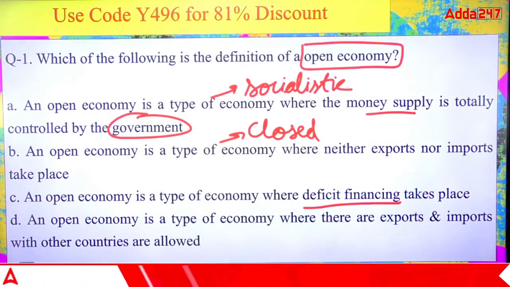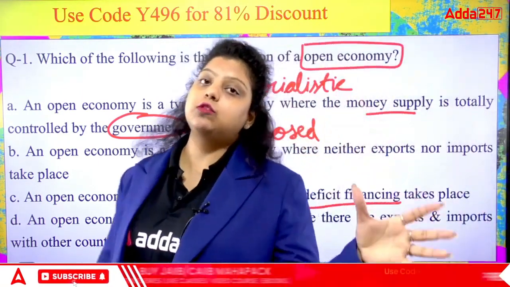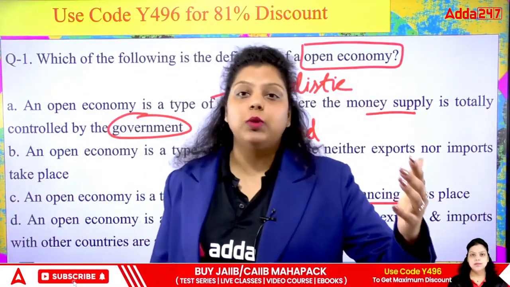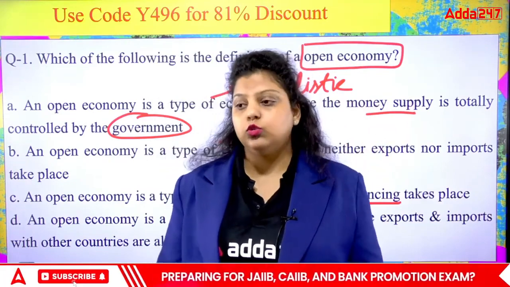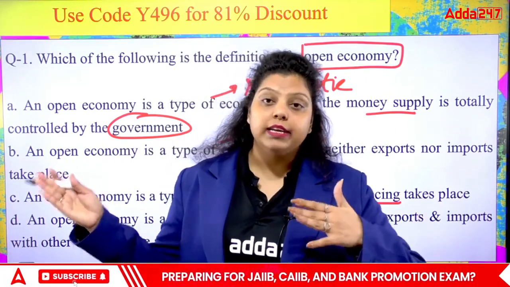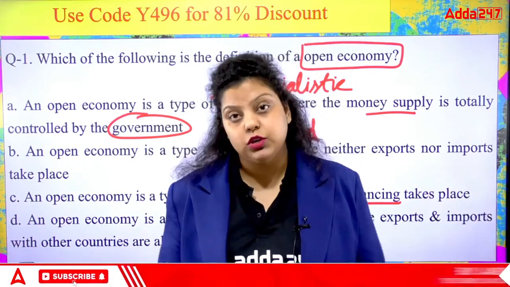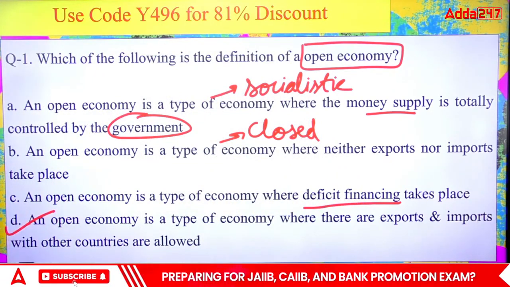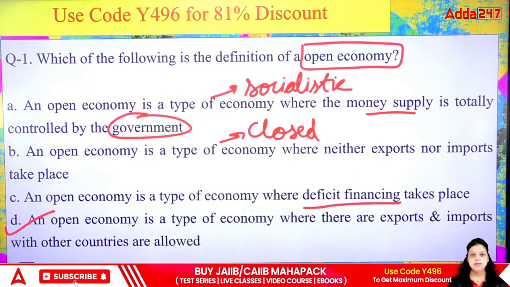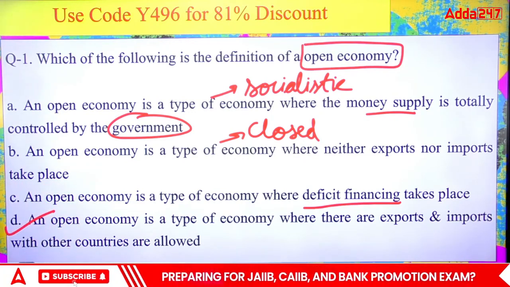So that's deficit financing, in which, whenever there is a deficit, whenever the expenditure is more than the revenue, the government asks the RBI to print new currency, so that the expenditure of the Government of India will be managed by these new currencies. That is deficit financing, so it can't be the definition. The right answer will be option D. An open economy is a type of economy in which the Government of India simply allows export and import with other countries. That economy is known as an open economy.